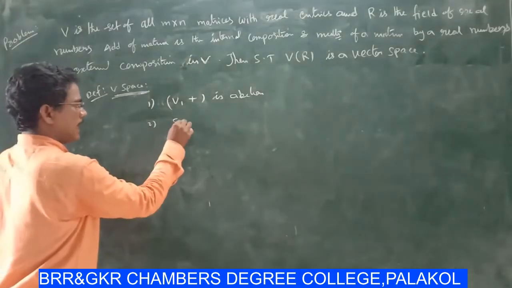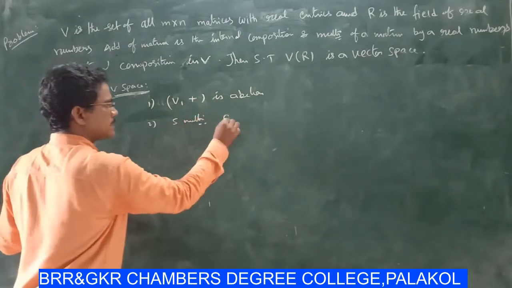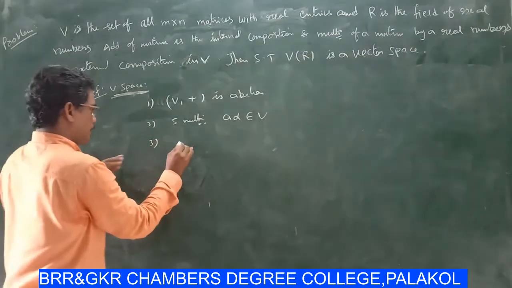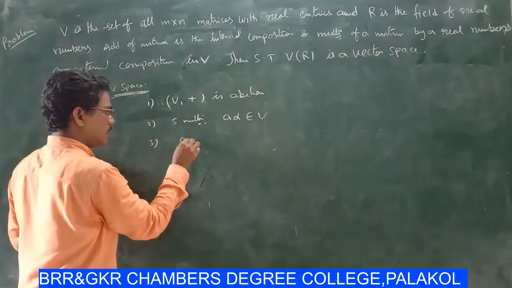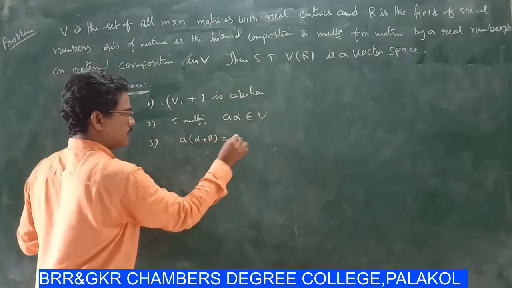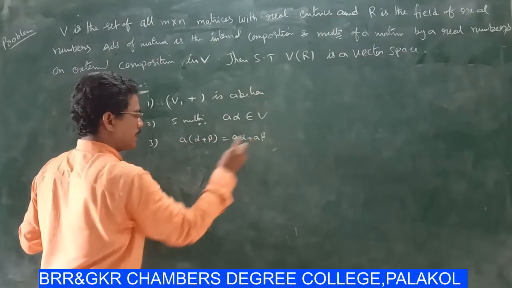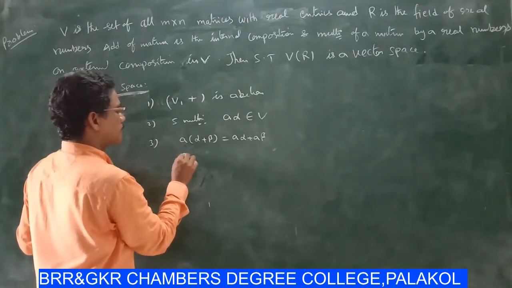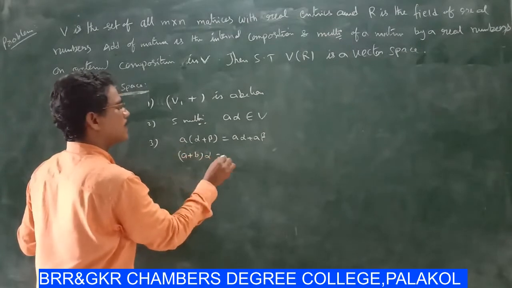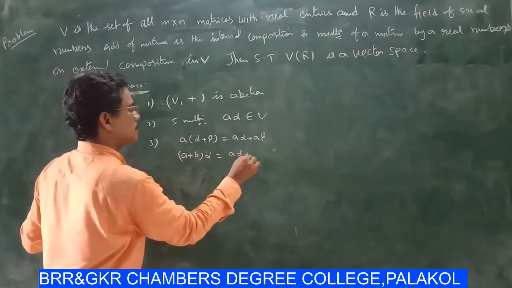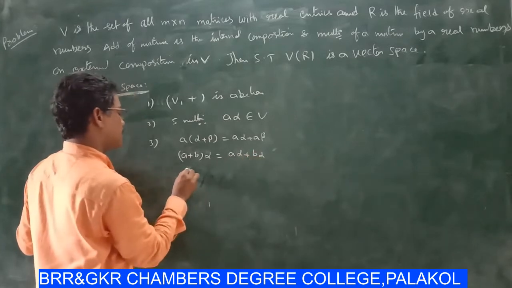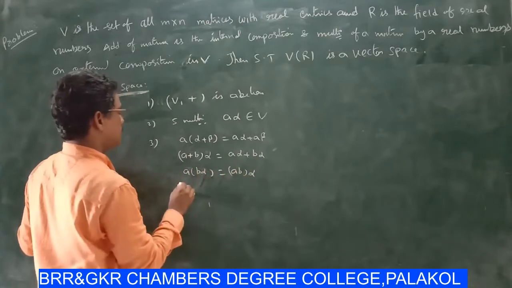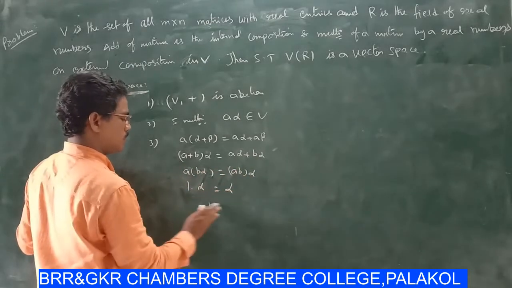Second, scalar multiplication, that means A alpha belongs to V. Third, A into alpha plus beta equals A alpha plus A beta. Next, A plus B into alpha equals A alpha plus B alpha. Next, A into B alpha equals AB into alpha. Next, 1 into alpha equals alpha.